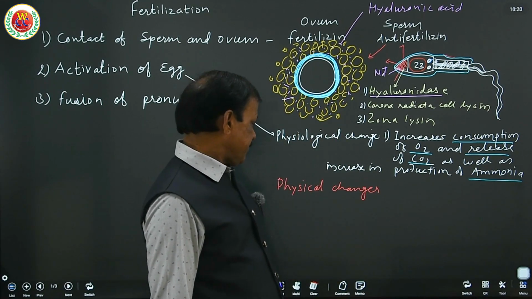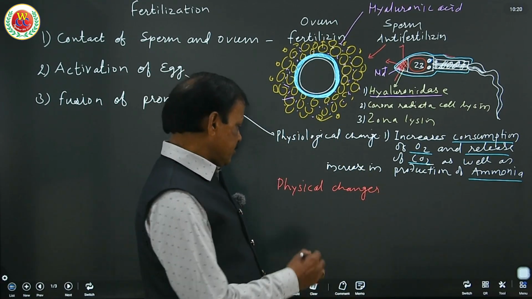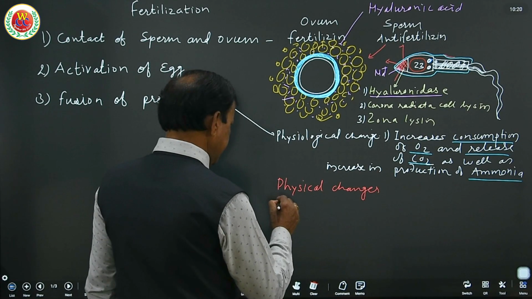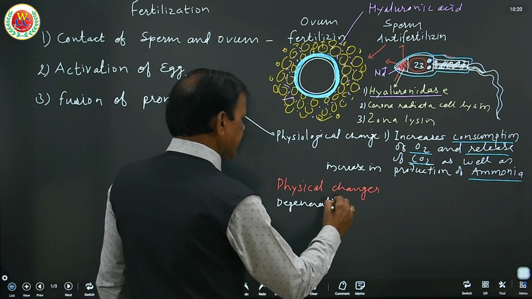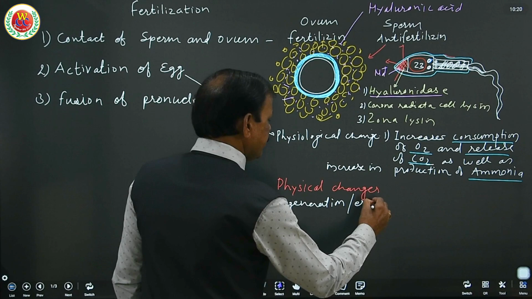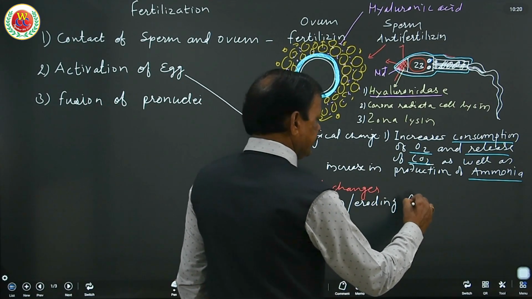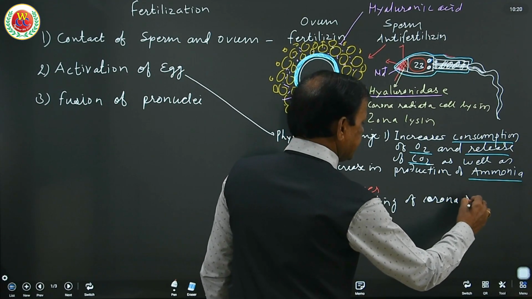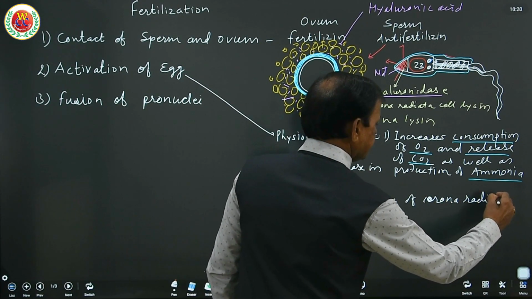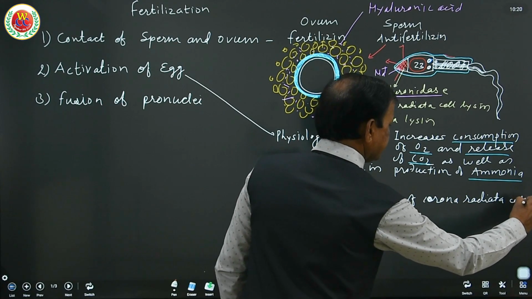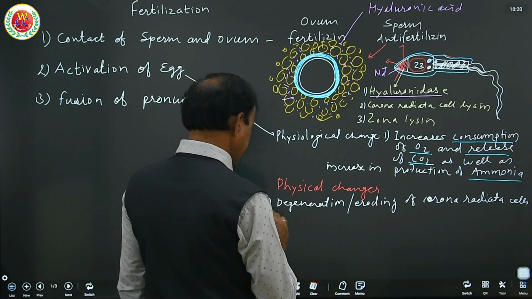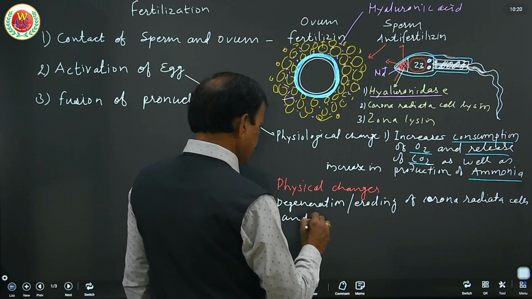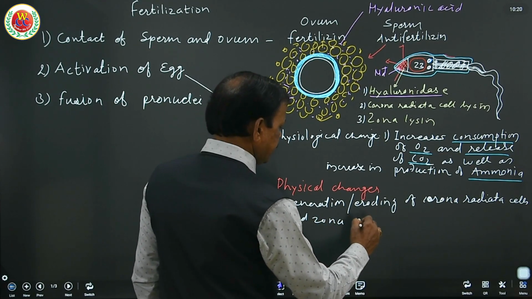Together it is called the penetration path, and that is the physical change. So physical changes: 1. Degeneration or eroding of corona radiata cells and zona pellucida.